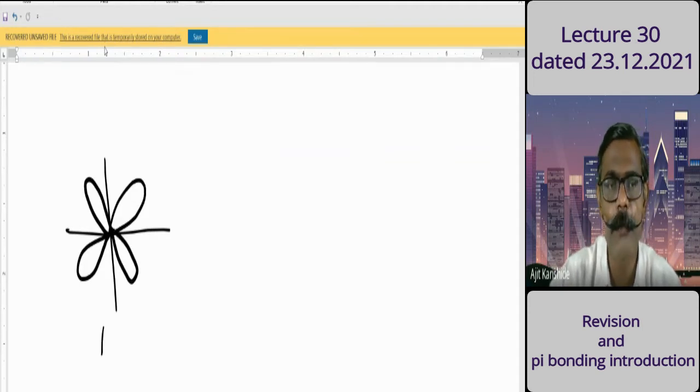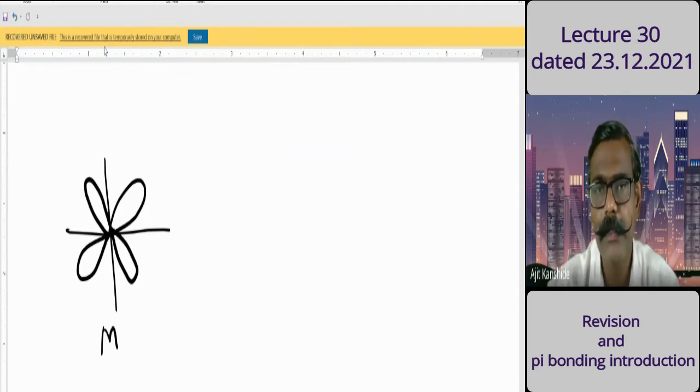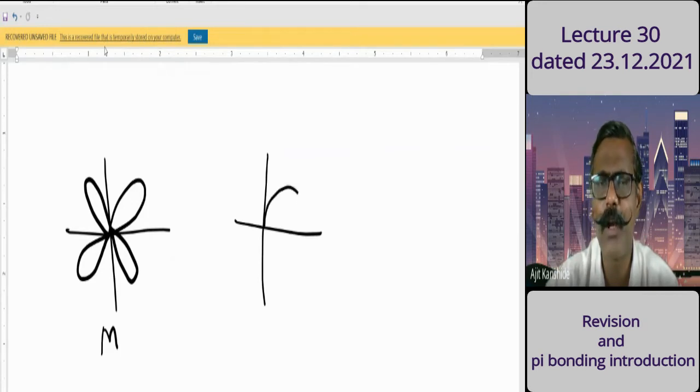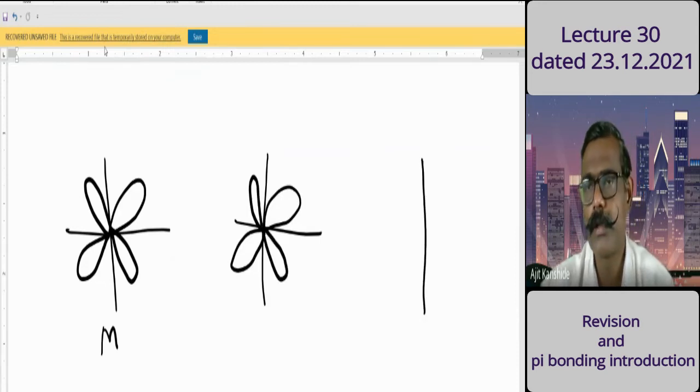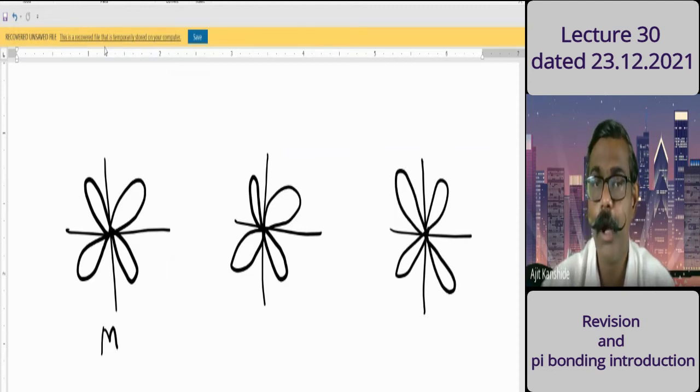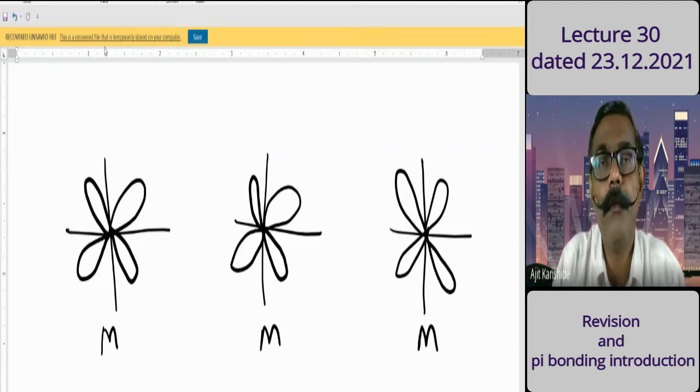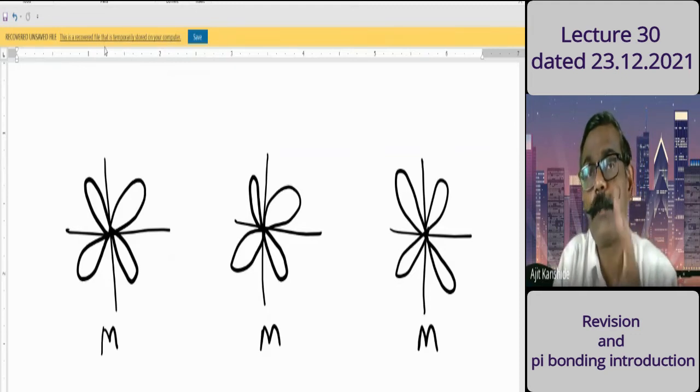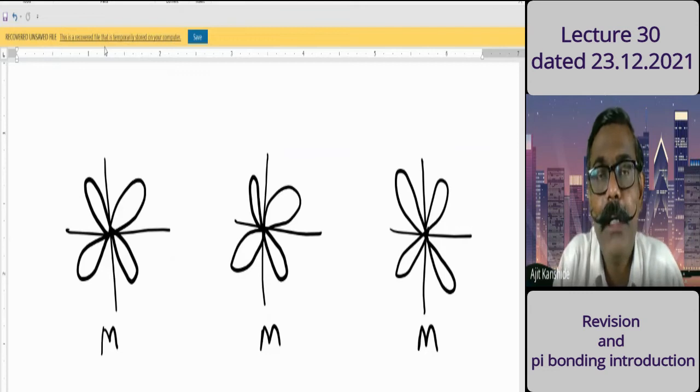It is a case from the metal. Similarly, I can represent the same diagram. So one of the representative non-axial orbitals, let me consider it as the dxy orbital. So 3 kinds of overlaps are possible. Lateral overlaps are possible. Pi kinds of interaction are possible, with the non-axial orbitals from the metal. Which 3 kinds of overlaps are possible? That I am informing to you.